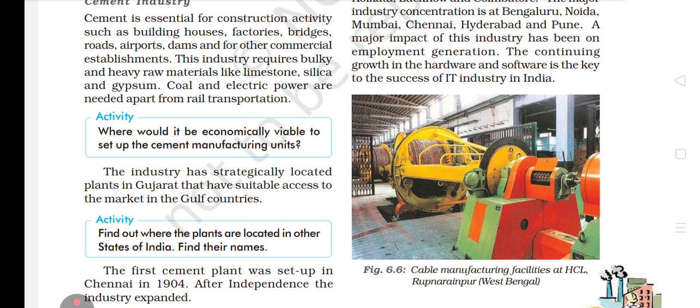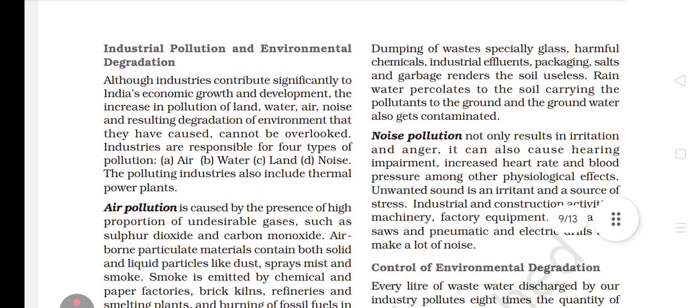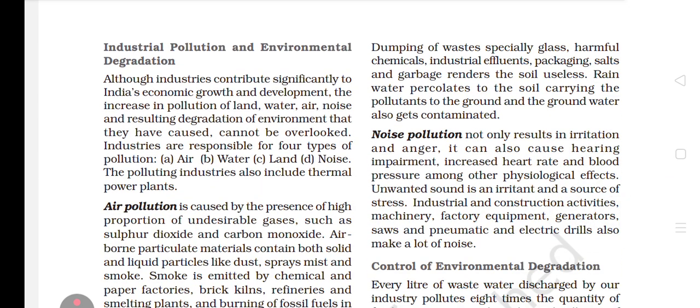Okay, next, dear students, is about the first cement plant. The first cement plant was set up in Chennai in 1904. After independence the industry expanded. We got independence in 1947. Improvement in quality. Now see what is given. Okay, this has been cut.